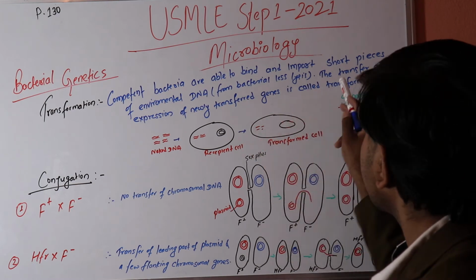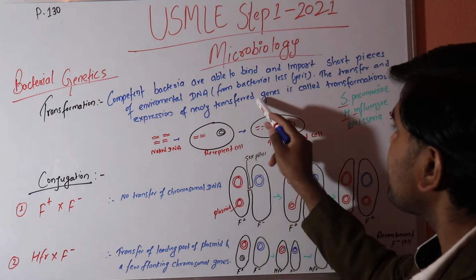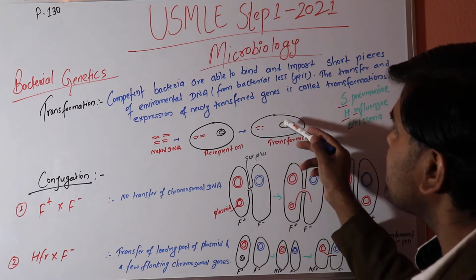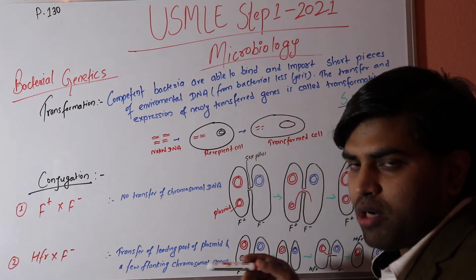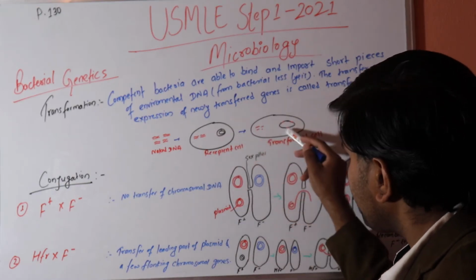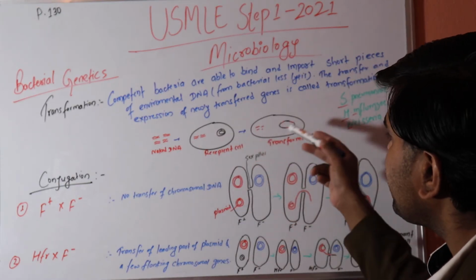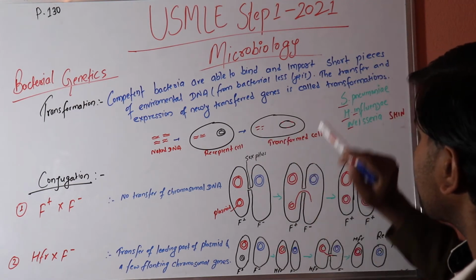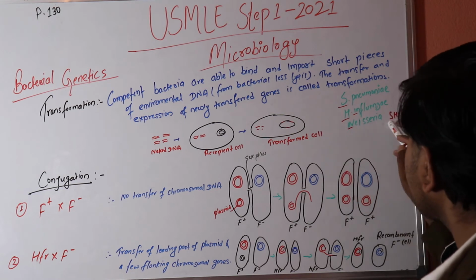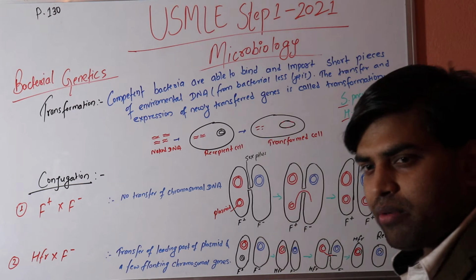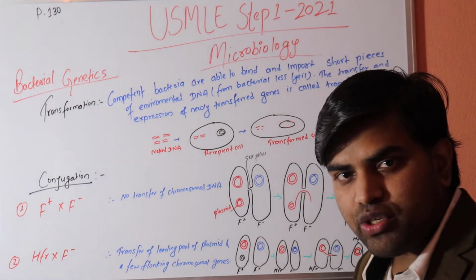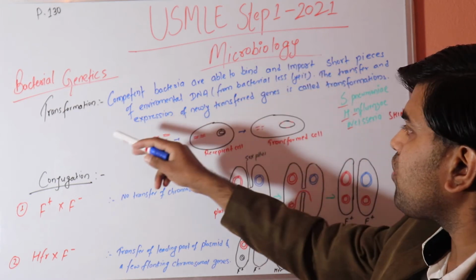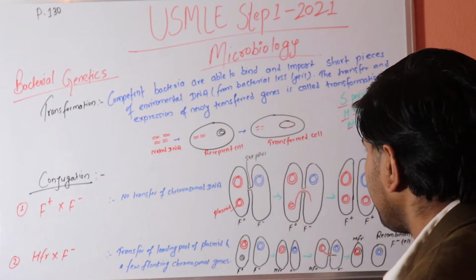The transfer and expression of the newly transferred gene is known as transformation. So not only do they import, they also express the gene obtained from the environment. They obtain the gene, incorporate it into the chromosomal DNA, and then express it accordingly. Examples are Streptococcus pneumoniae, Haemophilus influenzae, and Neisseria, remembered as SHI. We also remember immunoglobulin A protease and the conjugate vaccine, and this is the bacterial genetics by which genes are transferred by means of transformation.